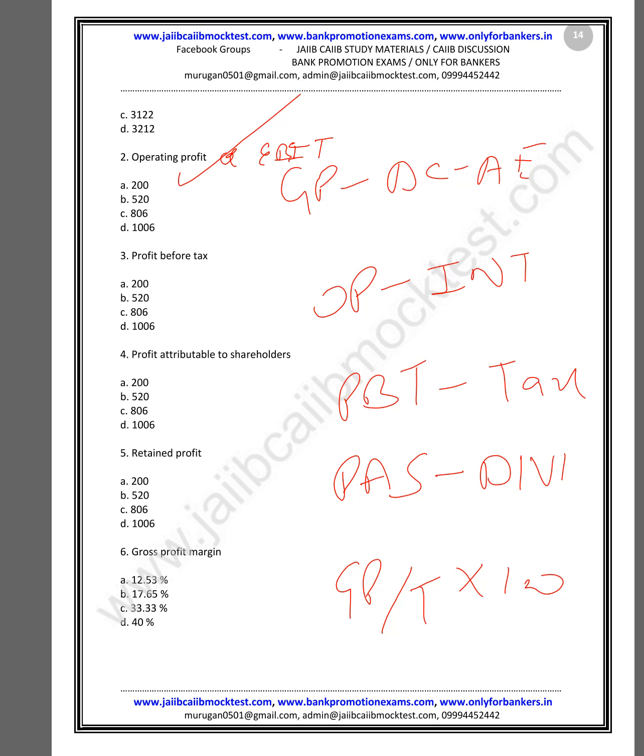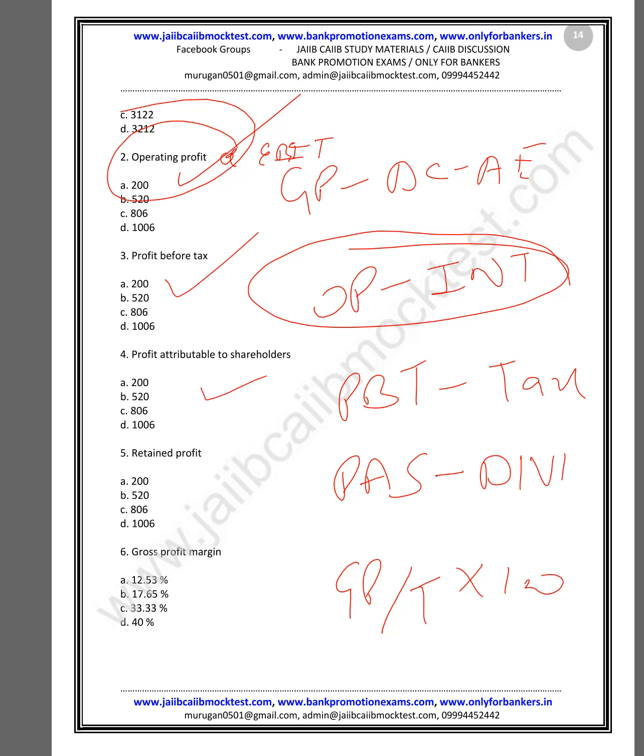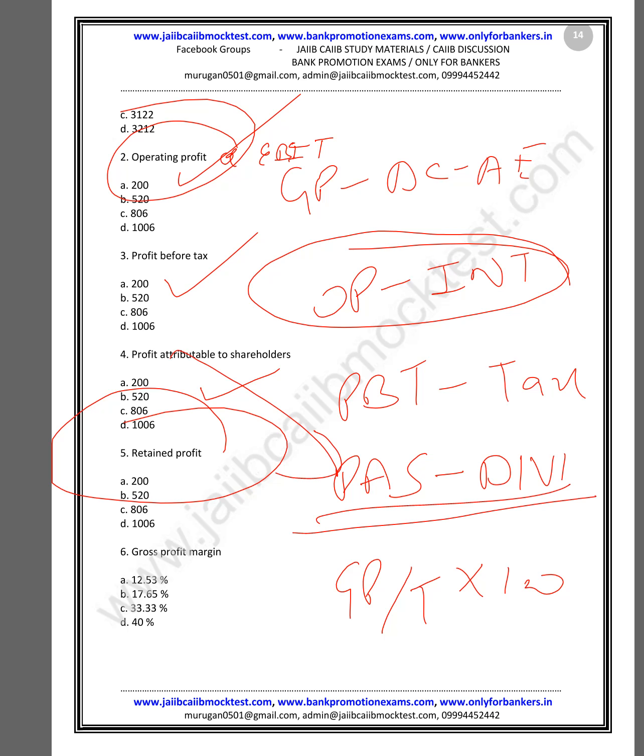Then profit before tax. Profit before tax is operating profit minus interest. So whatever operating profit minus interest is your profit before tax. Always remember, operating profit is your total sales minus all expenses. Profit attributed to shareholders is profit before tax minus tax. This is what you have to give to shareholders. Retained profit: what is retained profit? After giving dividend. So profit attributed to shareholders minus dividend is your retained profit.